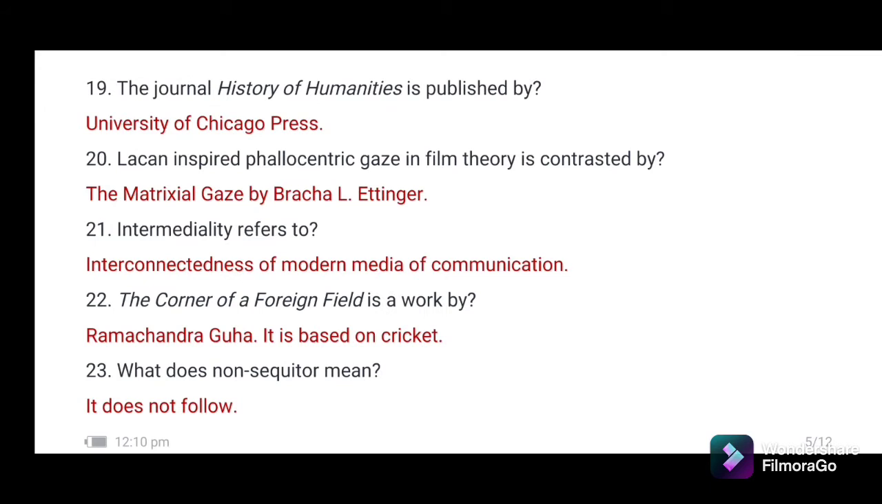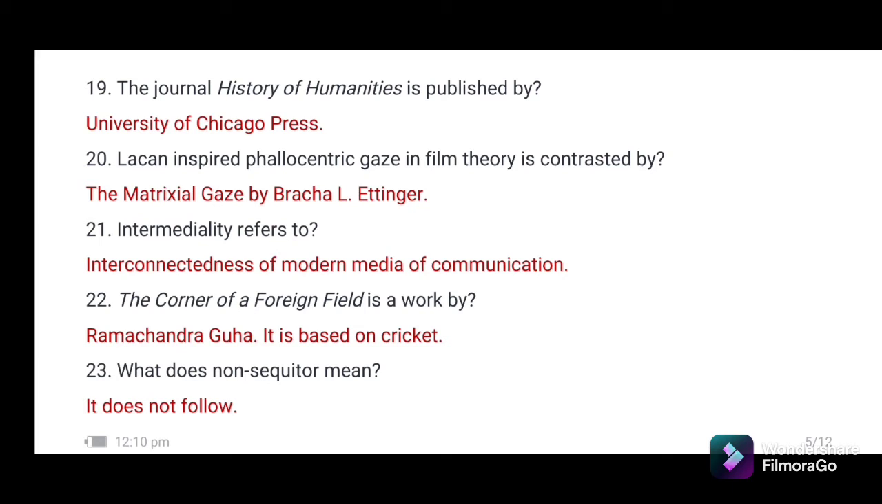19. The journal History of Humanities is published by University of Chicago Press. 20. Lacan-inspired phallocentric gaze in film theory is contrasted by the matrixial gaze by Bracha L. Ettinger. 21. Intermediality refers to interconnectedness of modern media of communication. 22. The Corner of a Foreign Field is a work by Ramachandra Guha. It is a work based on cricket.